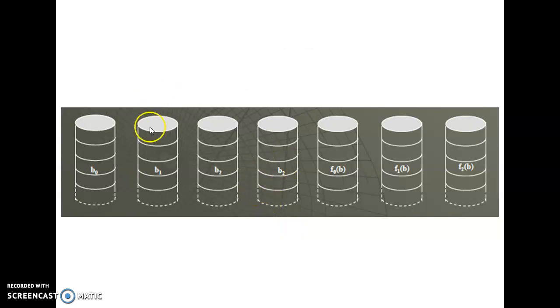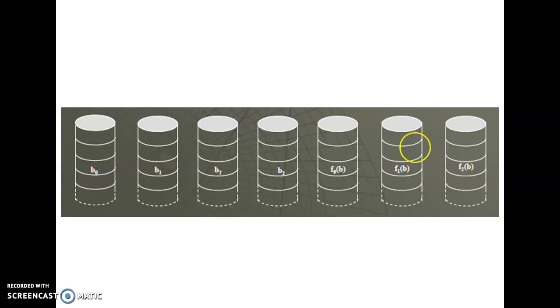Here we can see that we split our data as B0, B1, B2. For these 4 data disks, we calculate the parity bits here. Okay, the parity bits will be stored in 3 disks. For 4 disks of data, we store our parity bits in 3 disks in RAID level 2. Here the error correcting scheme stores 2 or more extra bits and can reconstruct the data if a single bit is damaged here.